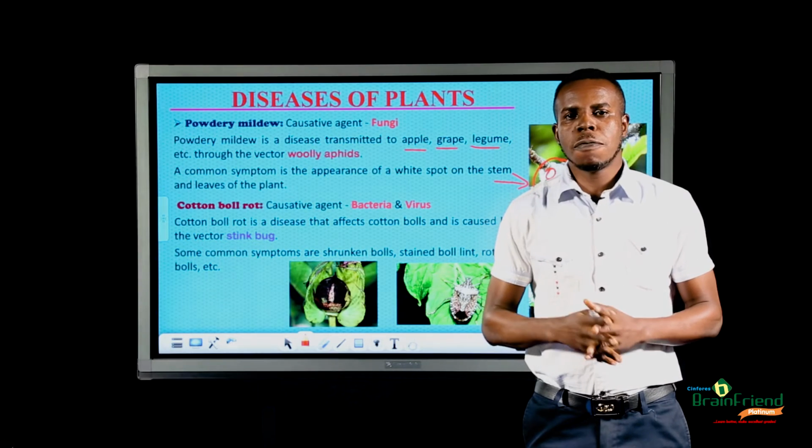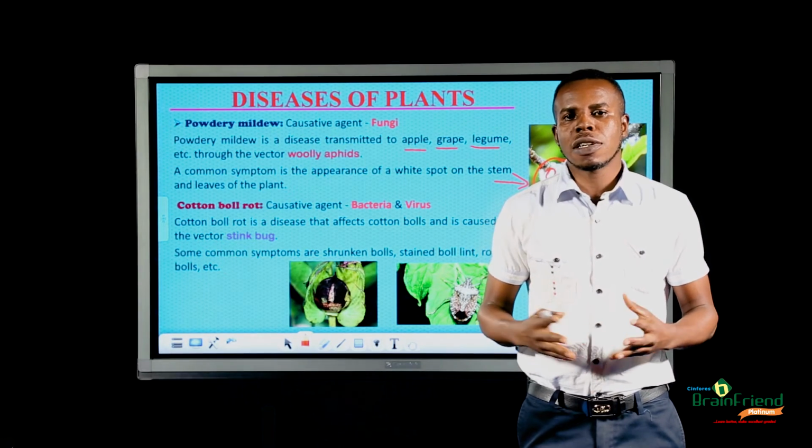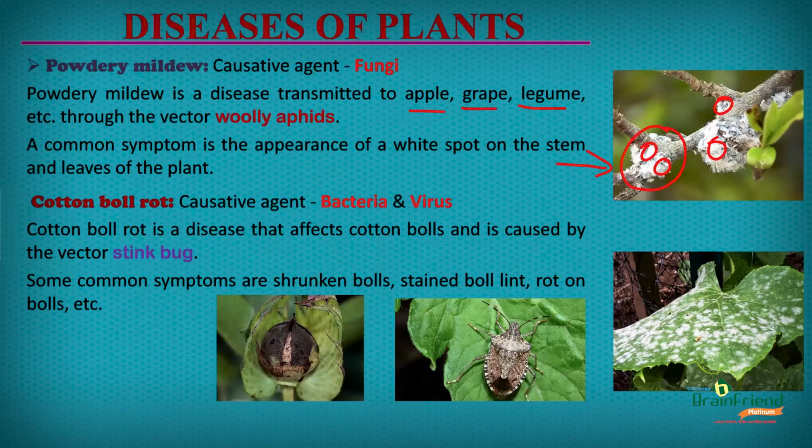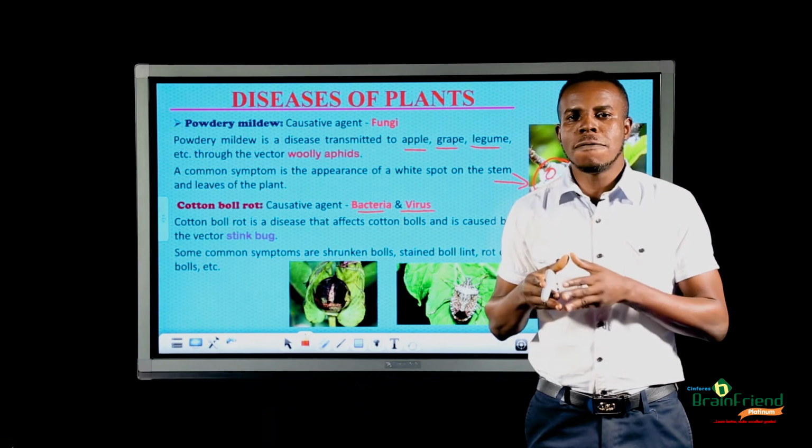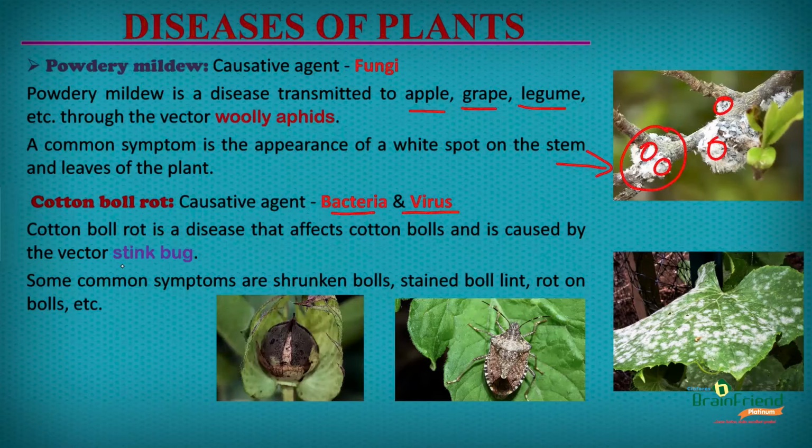The last disease of plant we are going to be discussing is known as the cotton boll rot. Cotton boll rot is a disease caused by bacteria and virus. These bacteria and virus are transmitted by a vector known as the stink bug. This is a typical image of the stink bug. Some common symptoms of the cotton boll rot disease are shrunken bolls, stained boll lint, rot on the boll, etc. This image shows us a cotton boll that has a rot on it.